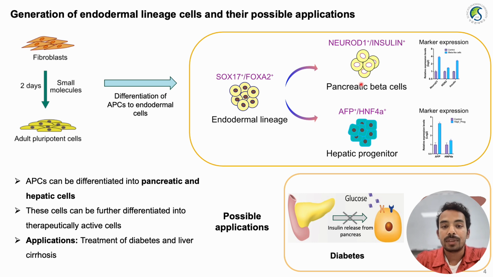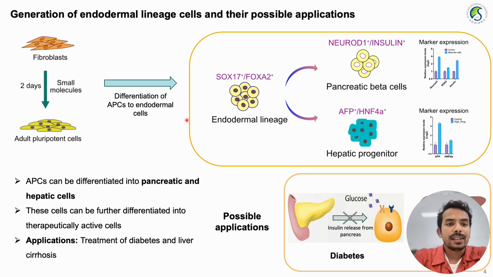One of the potential applications of the generated pancreatic beta cells is as a patient-based cell therapy, where we can transplant pancreatic beta cells generated from the patient's own fibroblast cells. Once these pancreatic beta cells are transplanted, they will release insulin in response to glucose, and that will maintain the glucose level in the bloodstream. The other application is the hepatic progenitor cells, which can be differentiated to generate hepatocytes, and these hepatocytes can be used for liver diseases like fibrosis, cirrhosis, or late stage fatty liver cases.